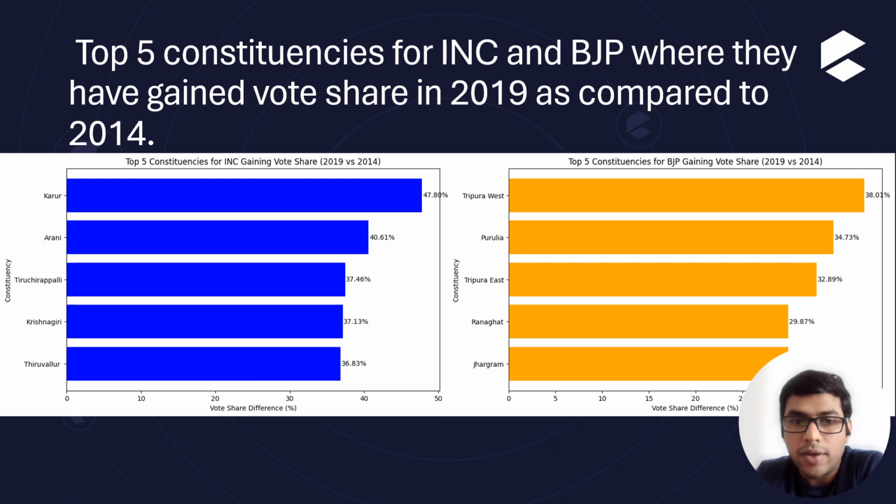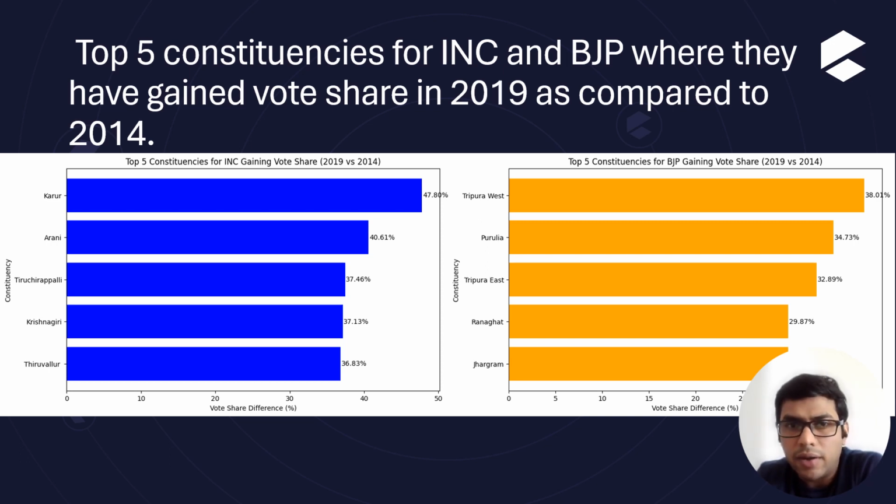So here you can see I plotted a graph based on constituency and the vote difference between the top five constituencies where INC and BJP have gained vote share as compared to 2019 and 2014.